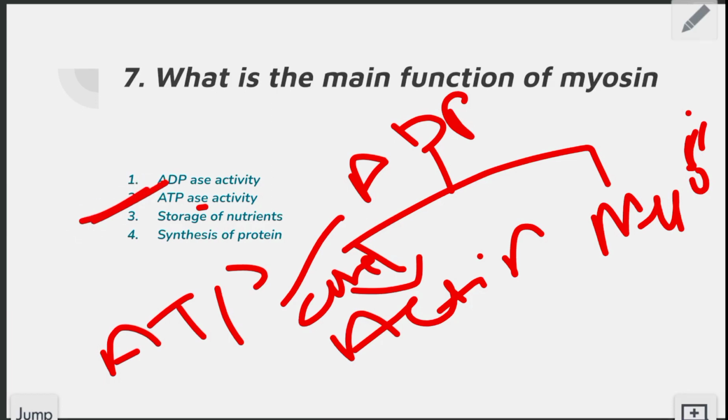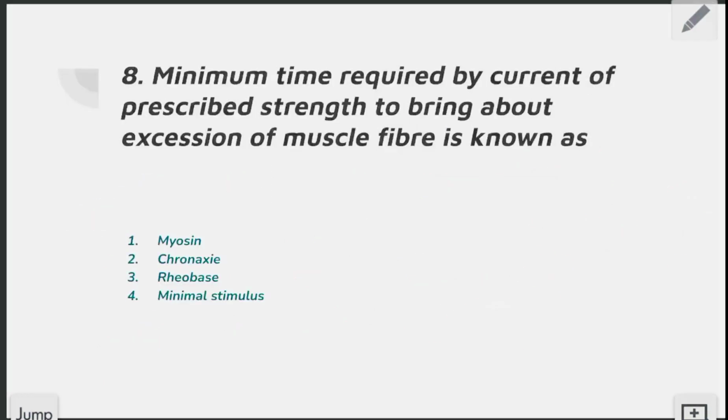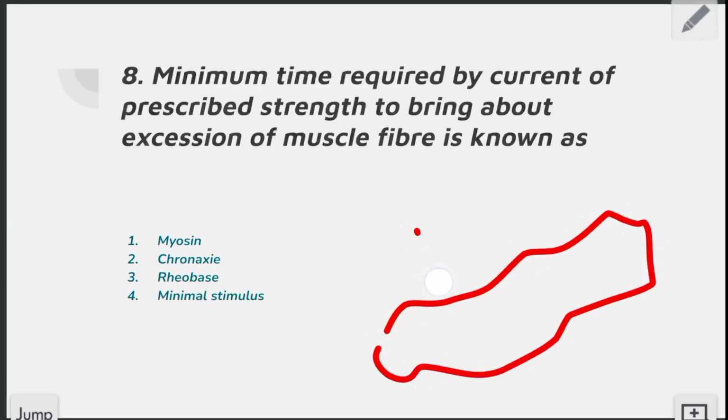Next question which is given to us: minimum time required by current of prescribed strength to bring about excitation of muscle fiber is known as. Suppose that it is your skeletal muscle, and I am giving it stimulation. The time between when I start to give stimulation to your muscle and when your muscle feels the stimulation is also called chronaxy. Here the right answer of this question is chronaxy.